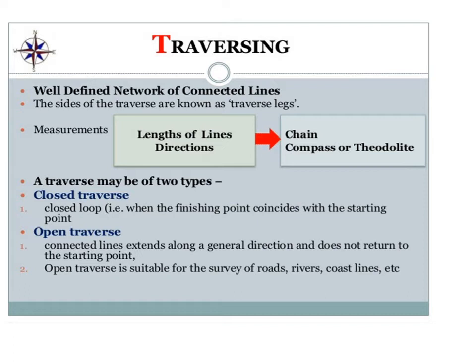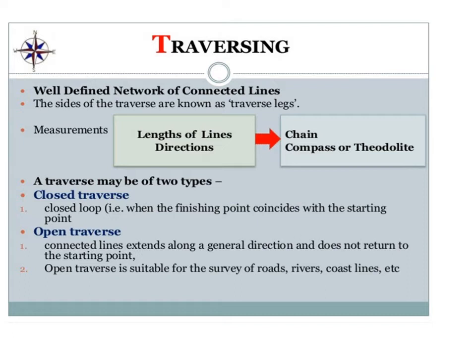When we consider the traverse, it is a well-defined network of connected lines. The sides of the traverse are known as traverse legs, and whenever we are doing the traversing work, we are going to take the length of lines, and we are also going to record the horizontal angle with respect to the reference north.